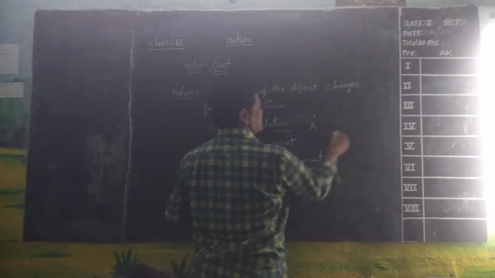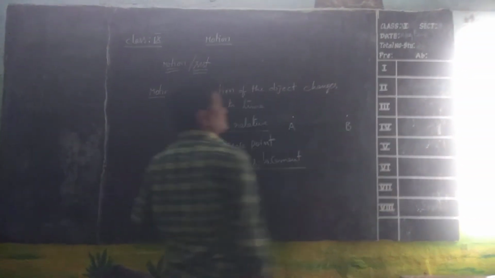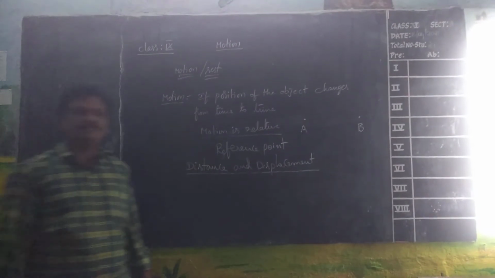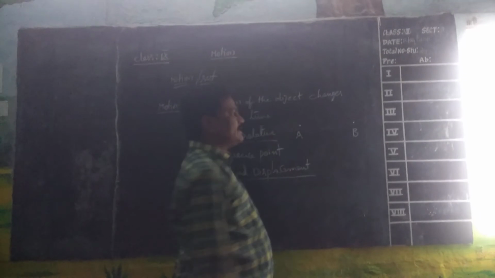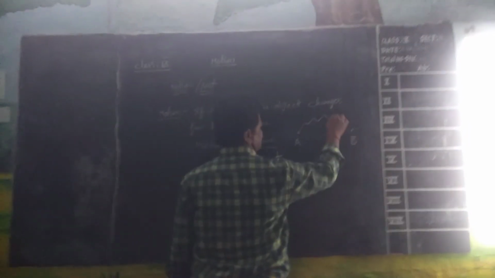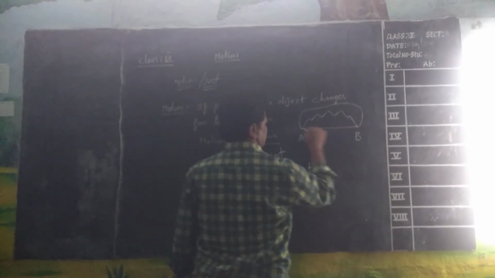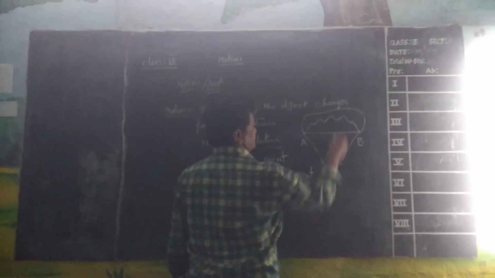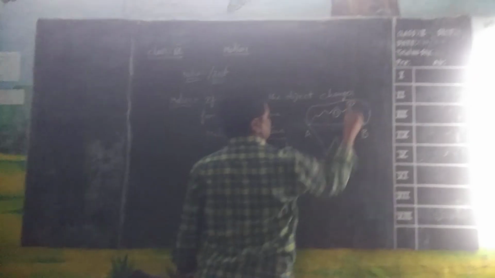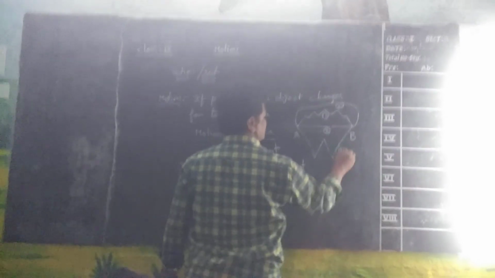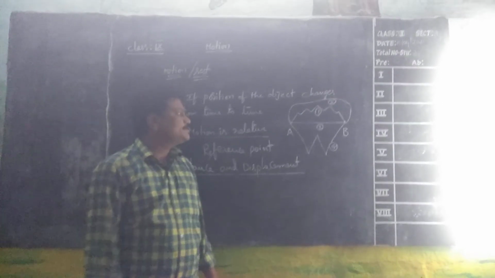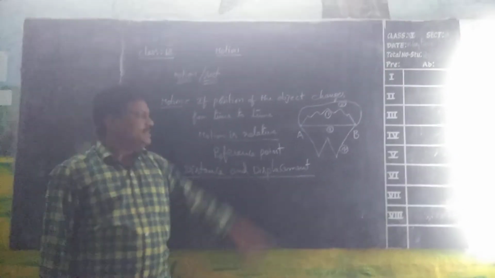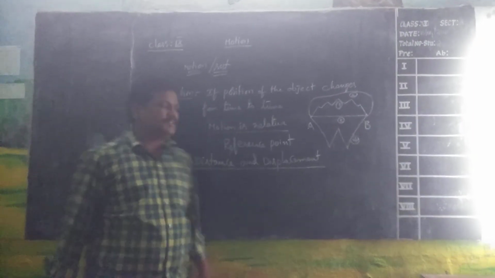If you take an object which is at A and it has to reach point B, from A to B the object has to move. I select so many ways or paths. This is path 1, path 2, path 3, path 4. We have 4 paths to go from A to B. Here these are all distances.